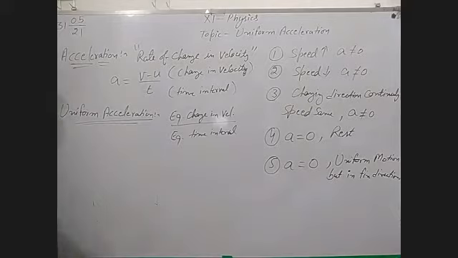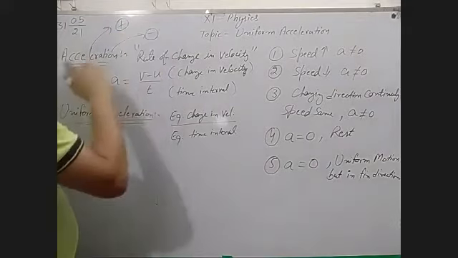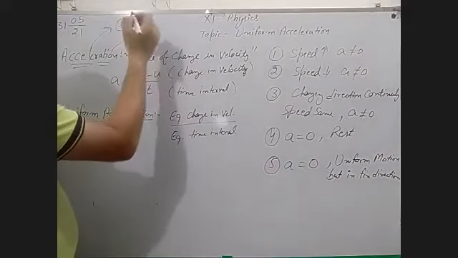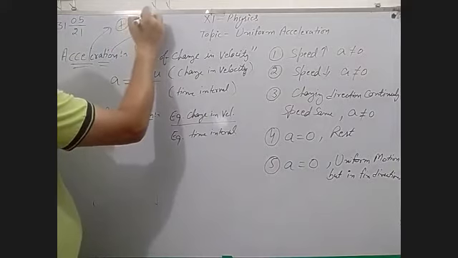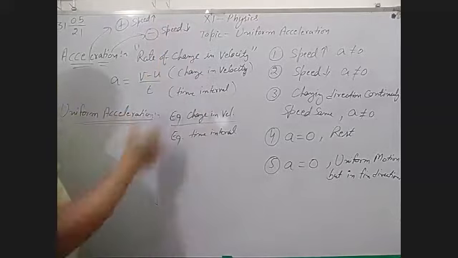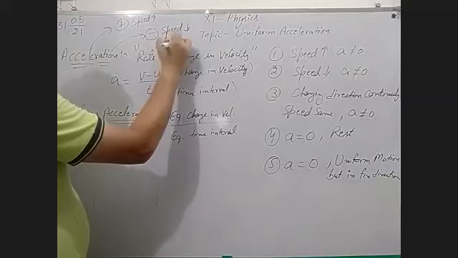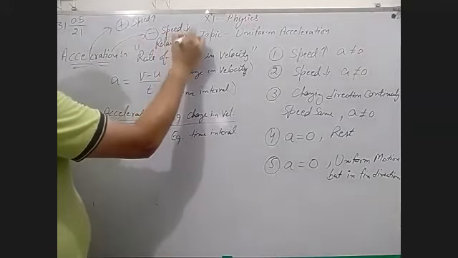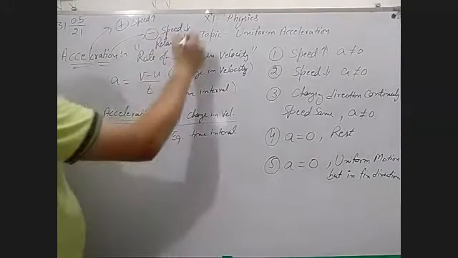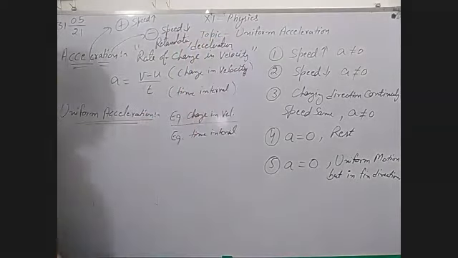And one thing is also there. There are two types of acceleration, positive and negative. You know very well, positive acceleration is when the speed is increasing. Negative acceleration is when the speed is decreasing. It is also called retardation and deceleration. You know the other names of negative acceleration, retardation and deceleration. You know these things. All these things you can see in the PDF.